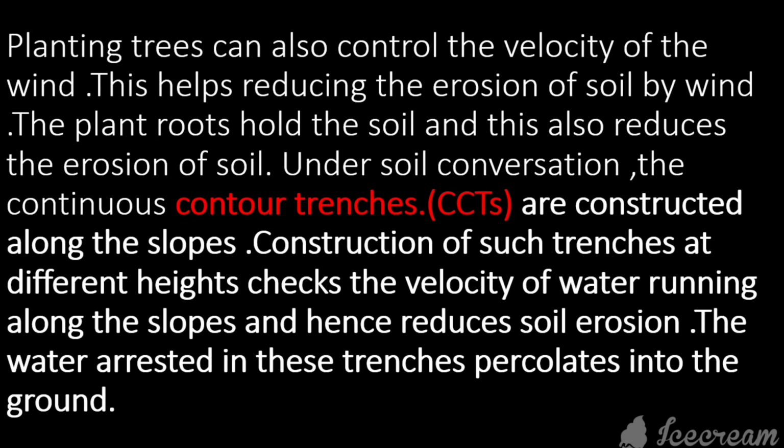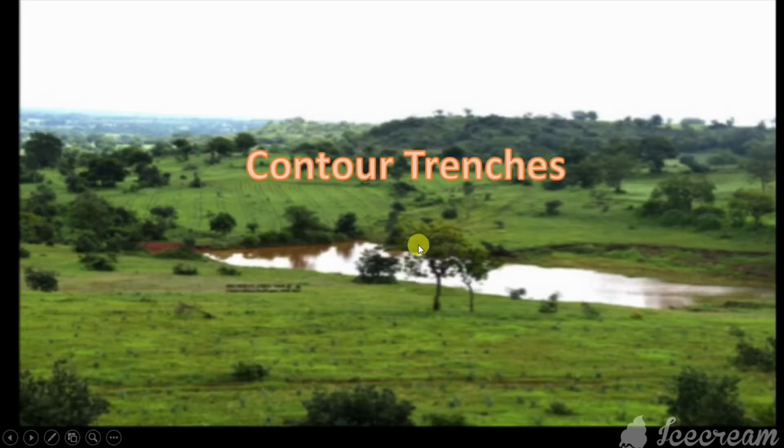I will show in the next picture. Now, see, these are the contour trenches. This helps in reducing the erosion of the soil by wind. Even the plant roots hold the soil here and also reduce the erosion of soil. These are the contour trenches.